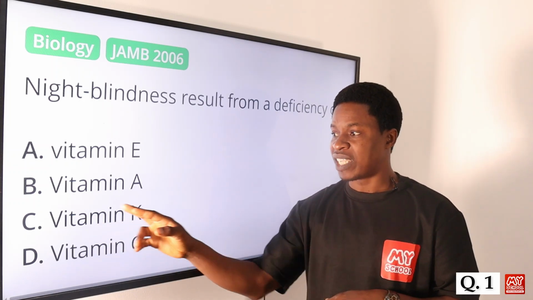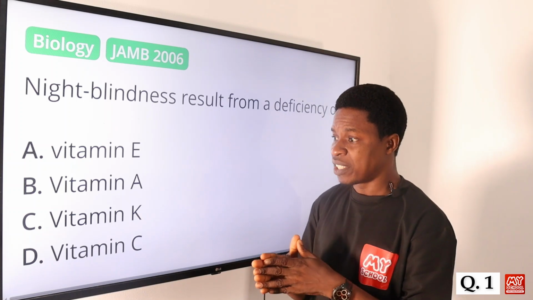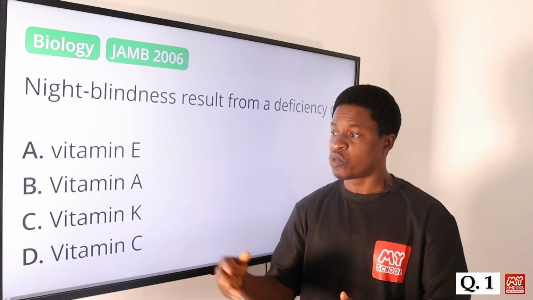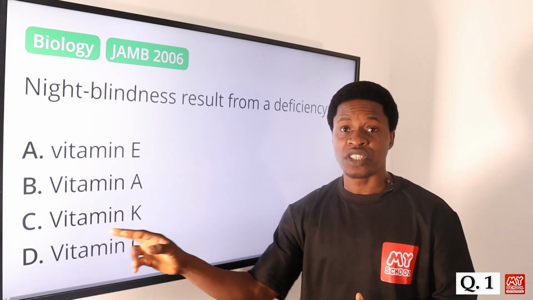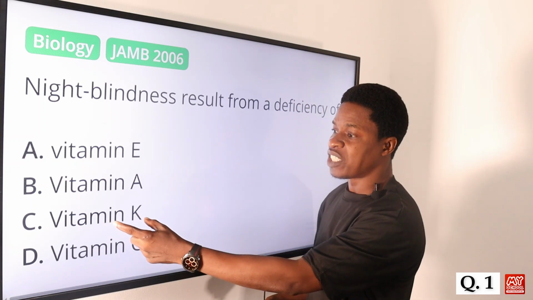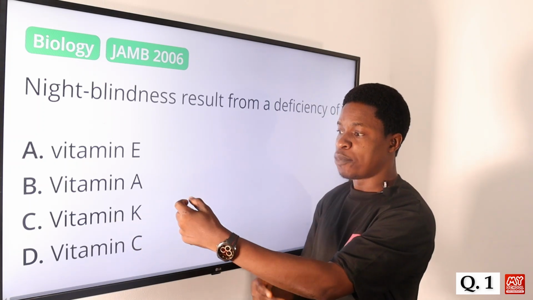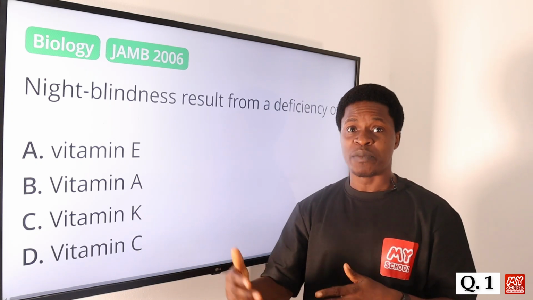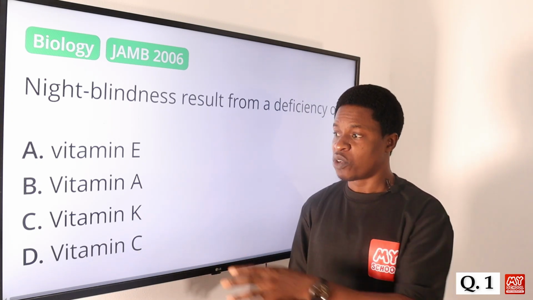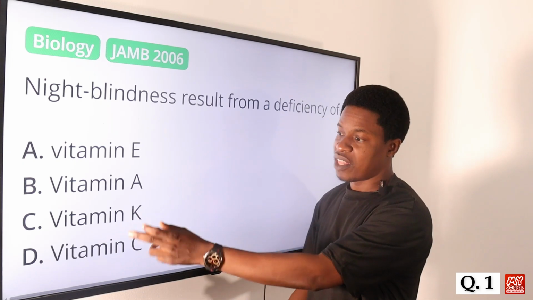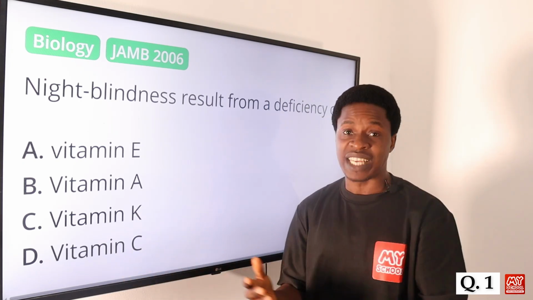Vitamin K is responsible for the protein that will be produced to help in blood clotting. The deficiency of this will make blood clotting not efficient in the body of organisms, so it will decrease the level of blood clotting. And then vitamin C, of course, that's ascorbic acid.